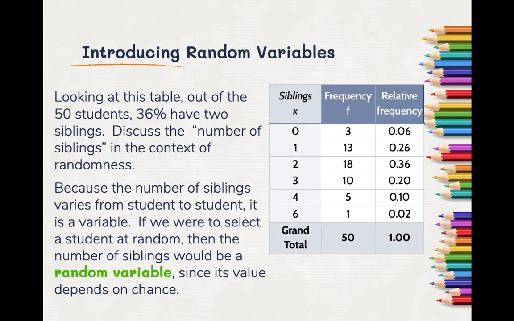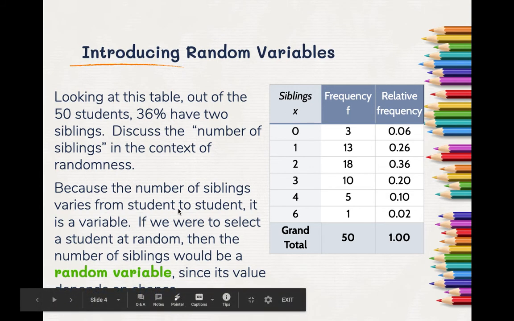The number of siblings is a variable, because the number of siblings is what changes. You ask somebody how many siblings they have, you don't know what the answer is going to be. The number of siblings you get as your variable x depends on who you picked, and that's where the uncertainty lies, where the probability comes in, where the randomness comes in.